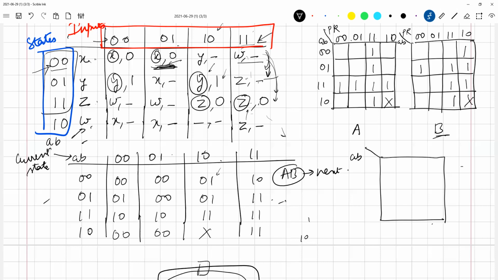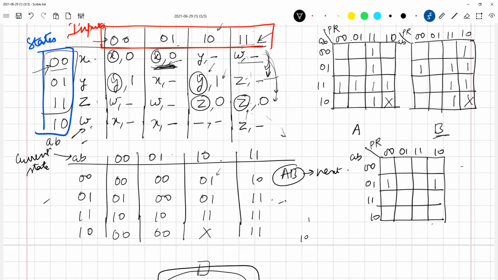Small a, small b, 0 0 0 1 1 1 1 0. So output is 1 in what locations? It is 1 here and here. That is all.